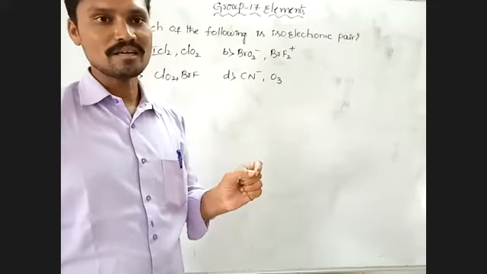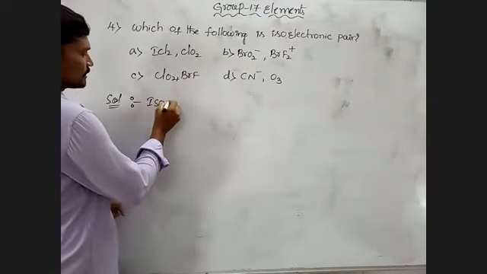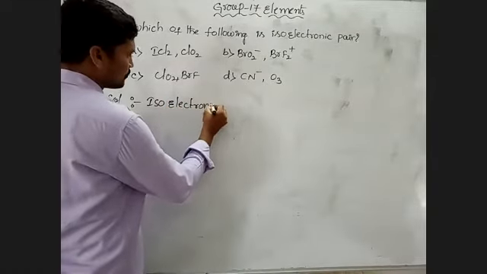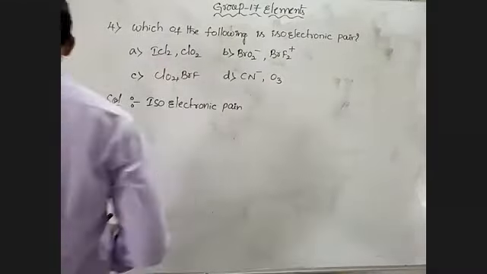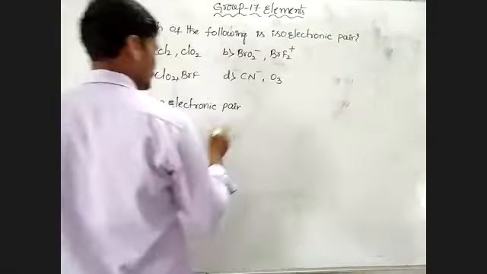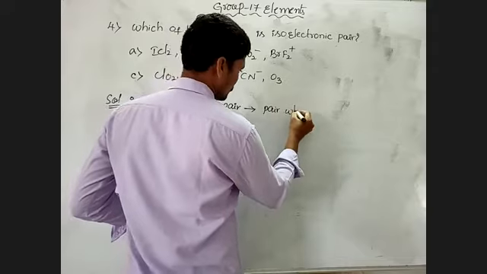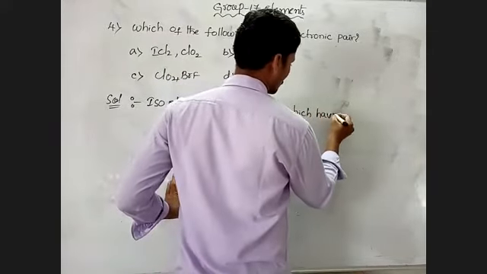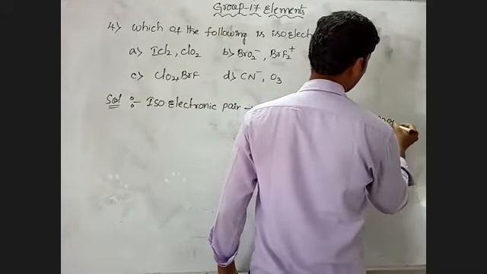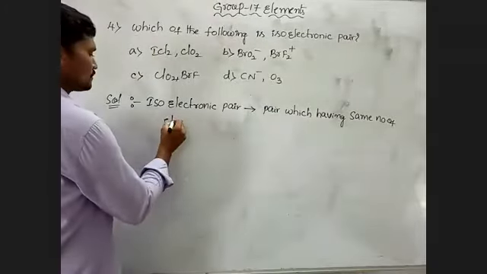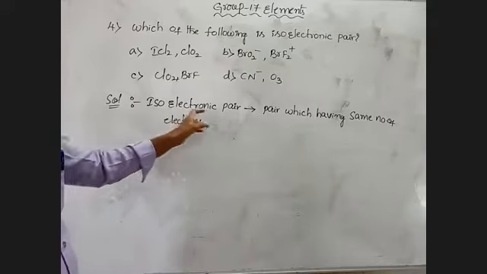The pair which has the same number of electrons, these types of pairs are called isoelectronic pairs.